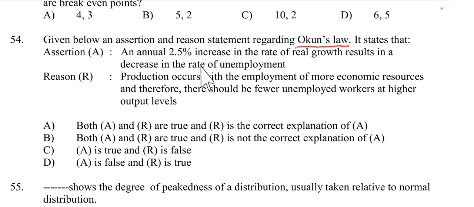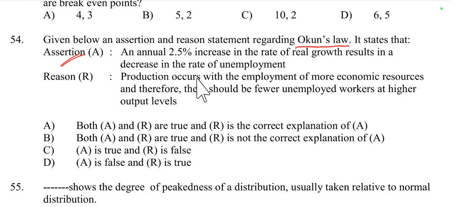Here the assertion is true because according to Okun's law, there is an inverse relationship between the growth rate of real GDP and the unemployment rate. When real GDP grows by more than a certain threshold, often cited as around 2.5% per year, unemployment tends to decrease. This is right according to Okun's law.